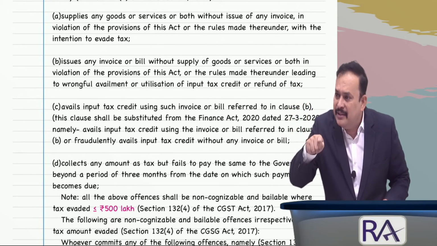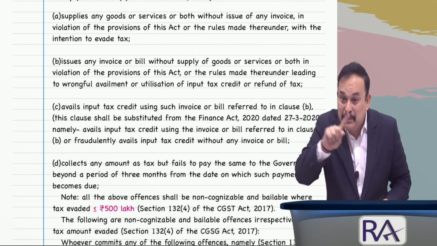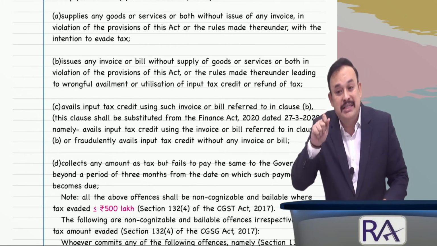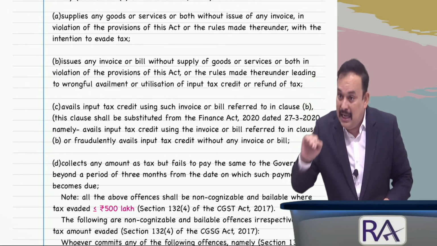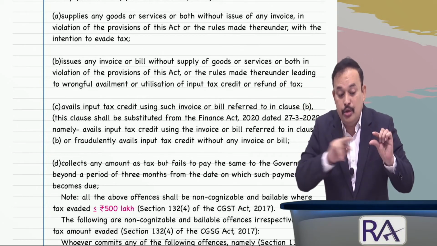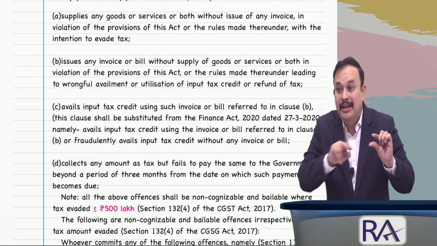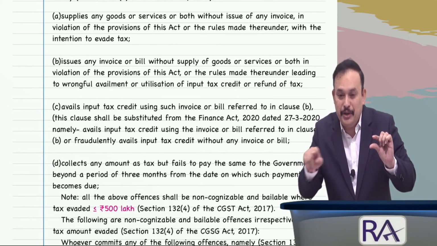In the case of fraud, 100% of the tax or rupees 10,000 whichever is higher as per the CGST Act, levied not only on the registered person but also on the third person who causes this particular fraud or revenue loss.